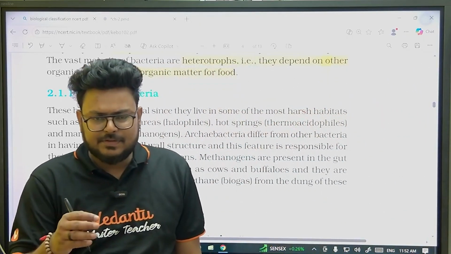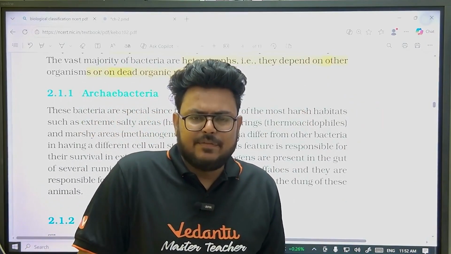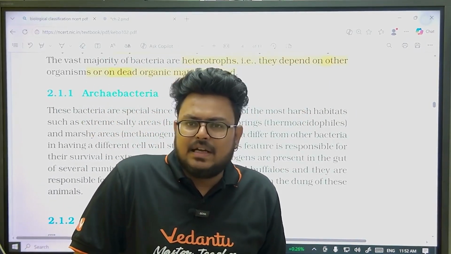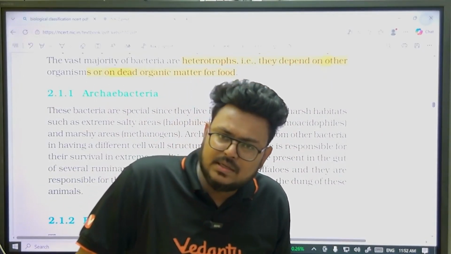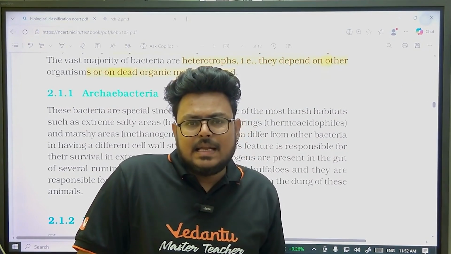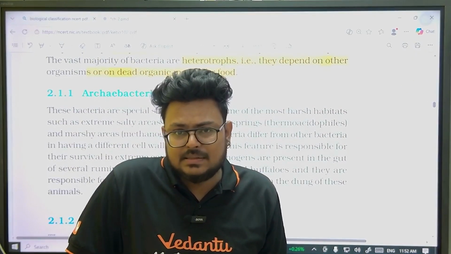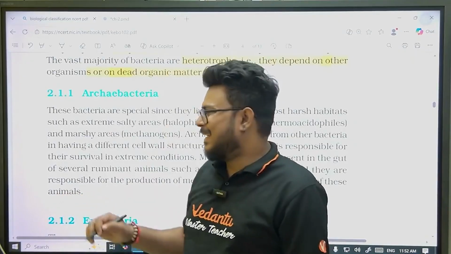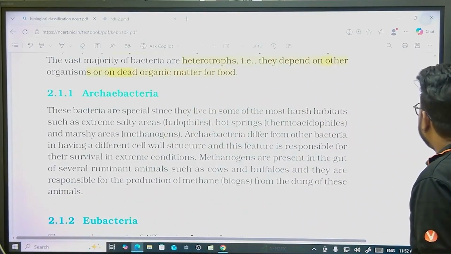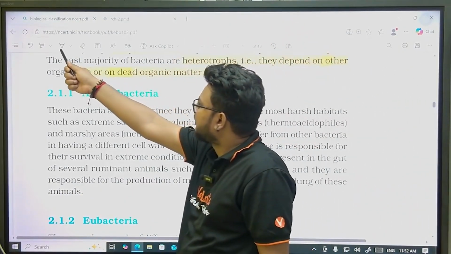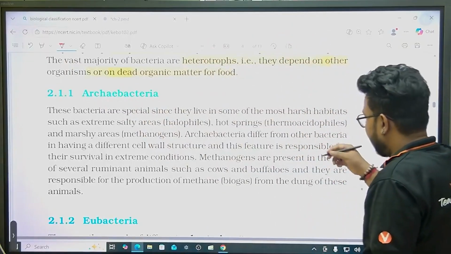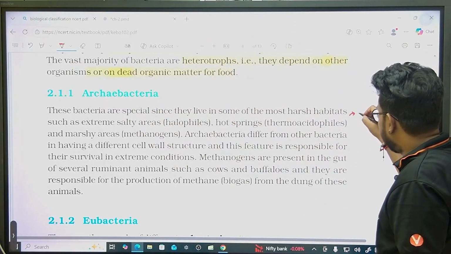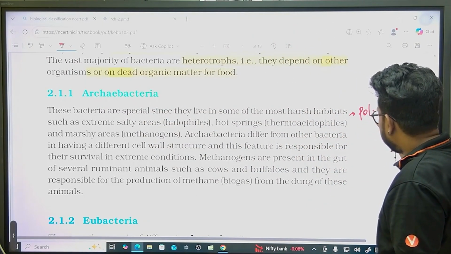Now, guys, first point is the cell wall. In bacteria it is made up of peptidoglycan, that is N-acetylglucosamine and muramic acid. In archaebacteria, the cell wall is made up of polysaccharides, as mentioned in the table also.